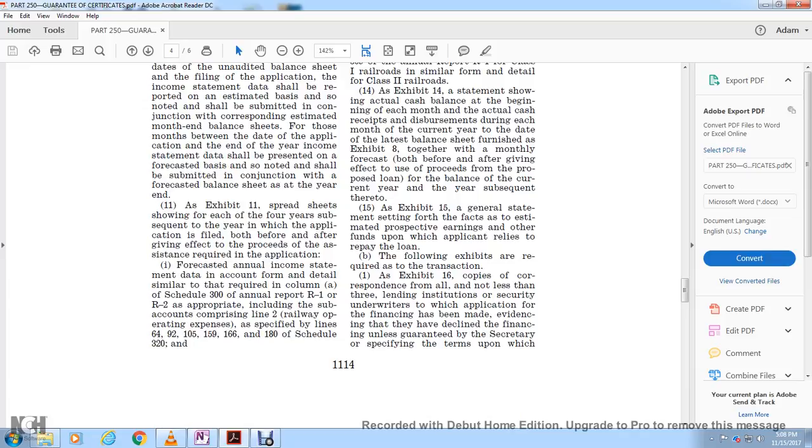15. Exhibit 15, general statement setting forth the facts estimated with the prospective earnings or other funds that the applicant relied on for repaying the loan. The following exhibits are required for this transaction.